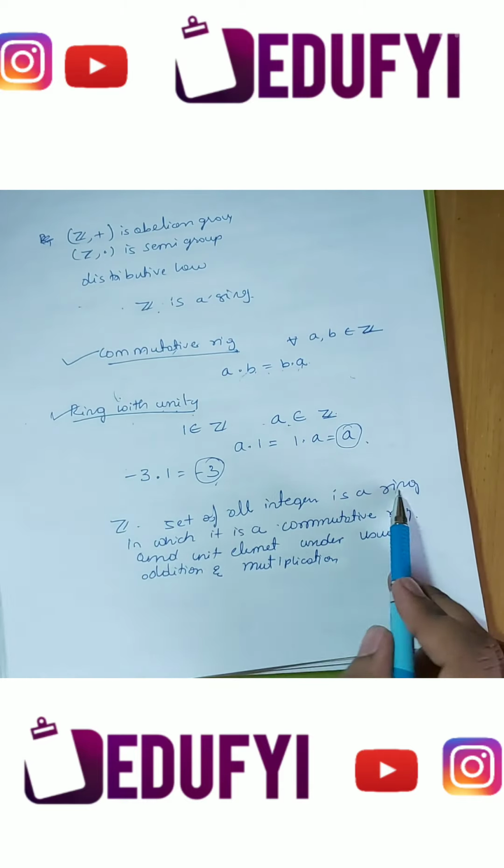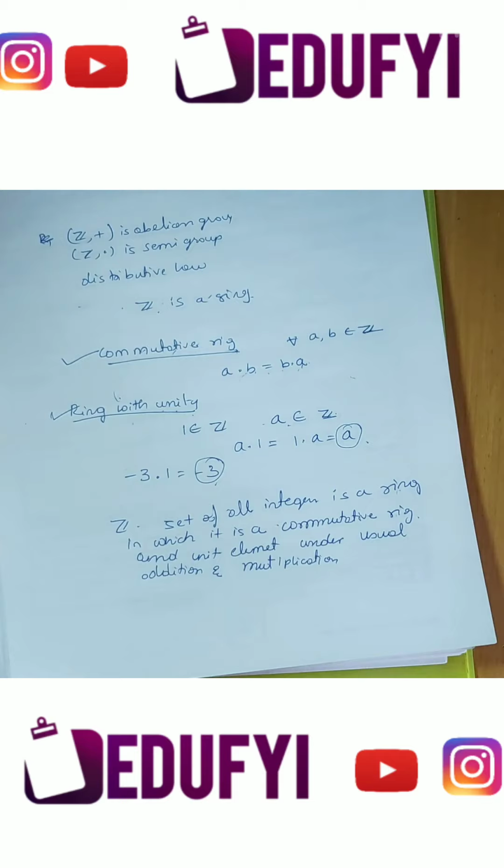So the set of all integers is a ring in which it is a commutative ring with unit element under usual addition and multiplication, because we have proved both addition and multiplication. This solves the first problem.